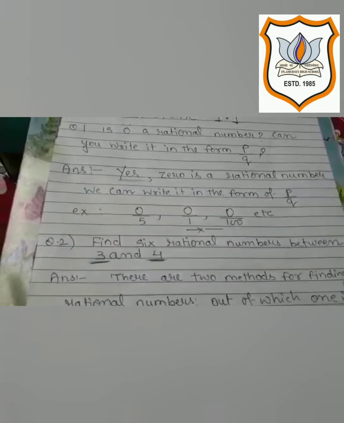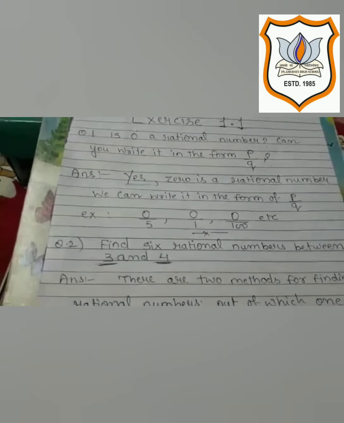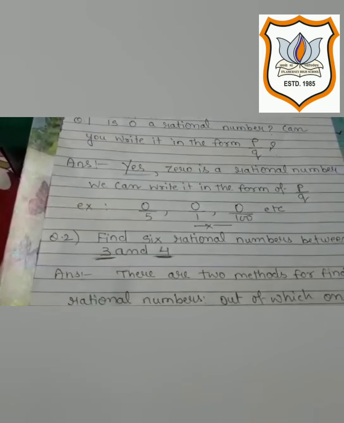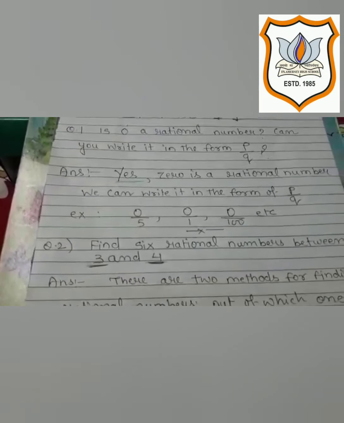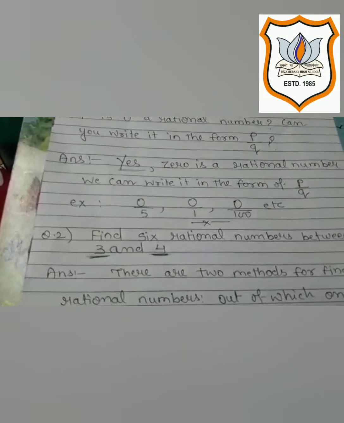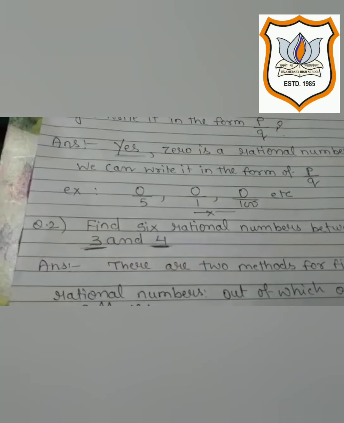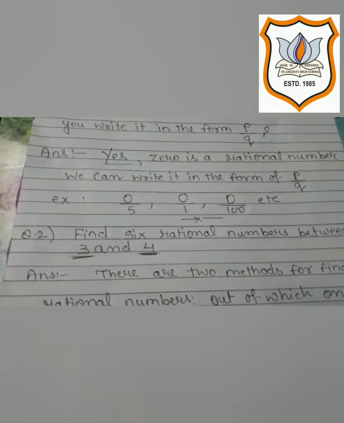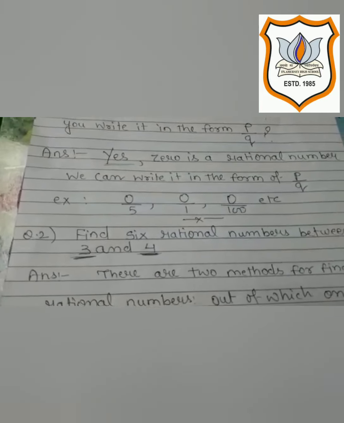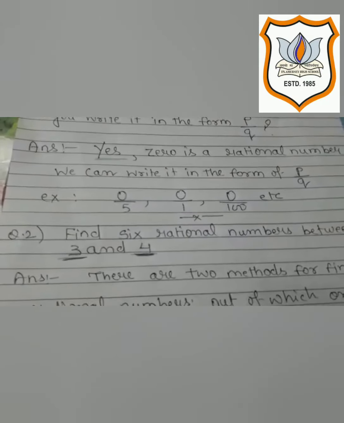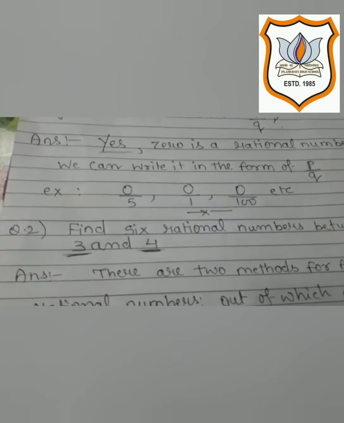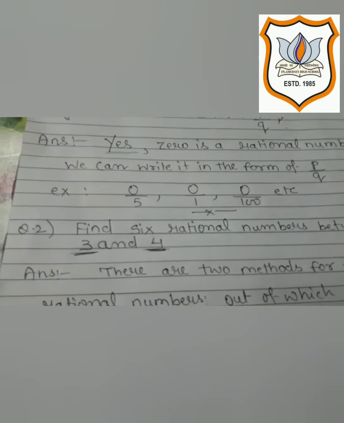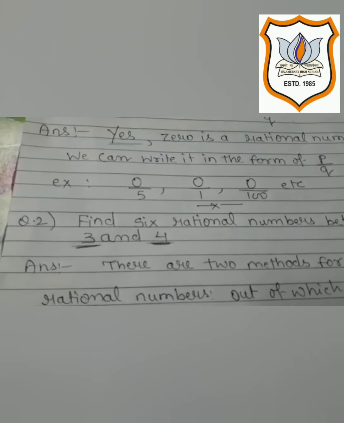In the last video, we have just discussed the introduction of number system. That means natural numbers, whole numbers, integers and rational numbers. So including all, we can say what you mean by rational number finally. The rational number is nothing but the collection of all the natural numbers, all the whole numbers, all the integers, but in the form of P upon Q, where Q should not be equal to 0. Along with that, we have discussed some key points regarding rational numbers.